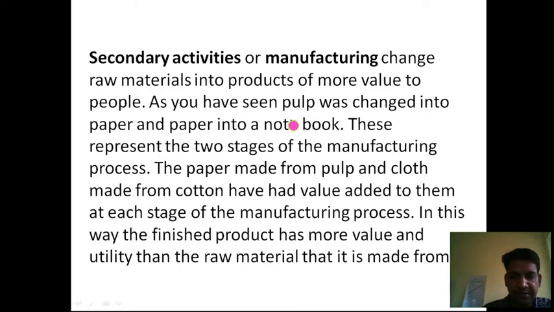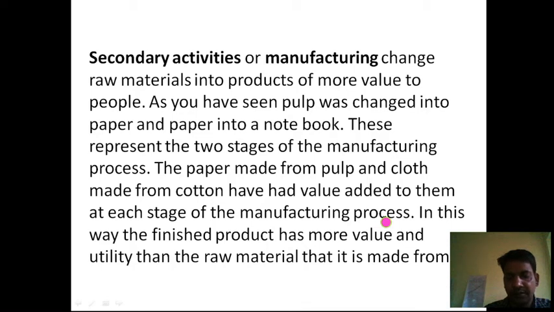Processing is done in a particular industry. So then we get the notebook in the form of a finished good. These represent the two stages of the manufacturing process. So the paper made from the pulp and cloth made from the cotton have had value added to them at each stage of the manufacturing process.